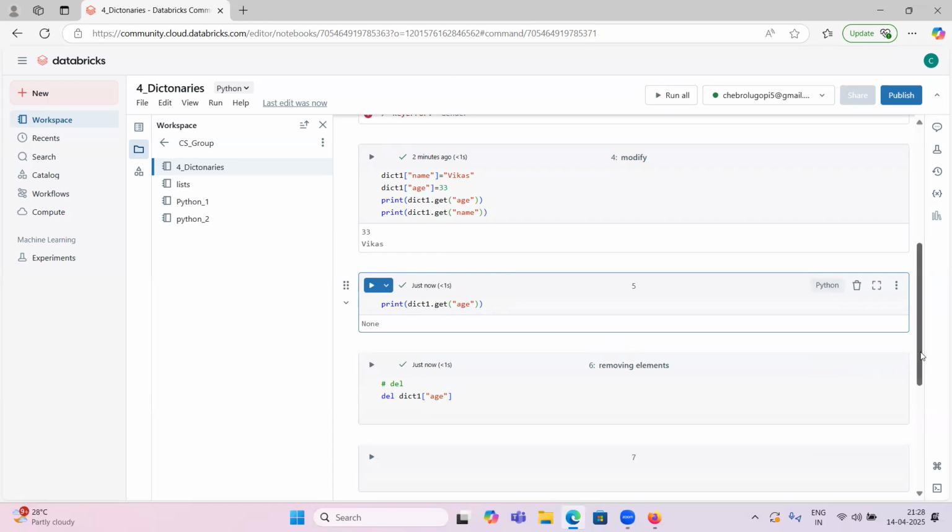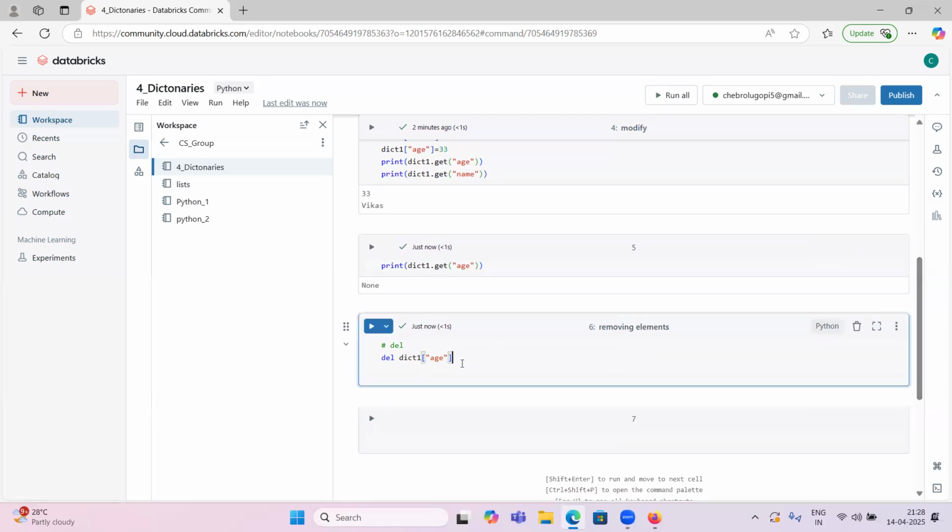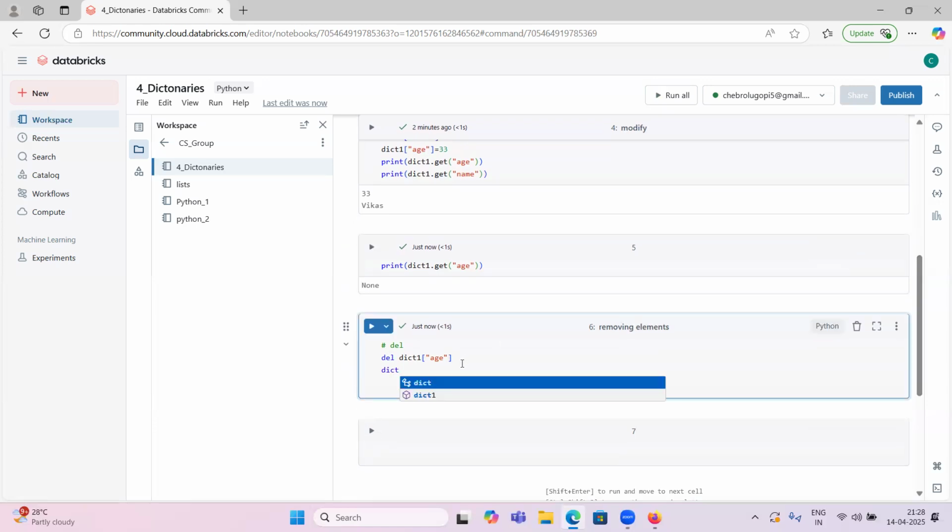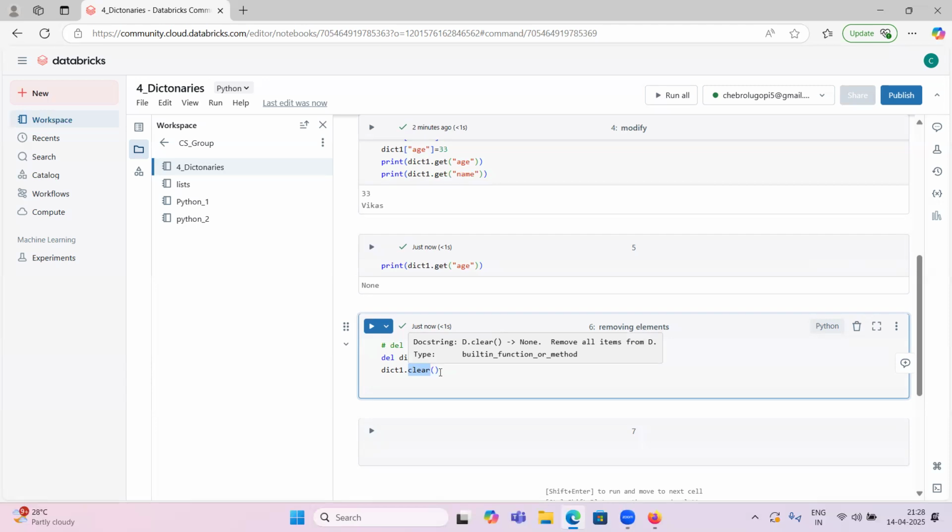If you want to remove everything, you can use the dictionary variable name and apply the clear function on top of it. We have seen this for sets and lists also. If you want to remove an item, you can use the remove or pop method. If you want to remove everything inside that sequential data type, you can use the clear function. So here also, if you use clear on top of this dictionary, it will remove everything.